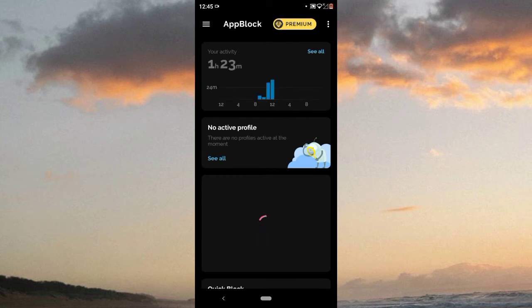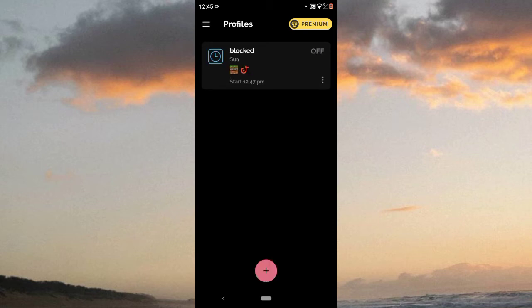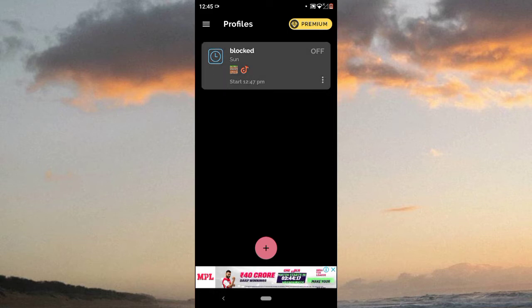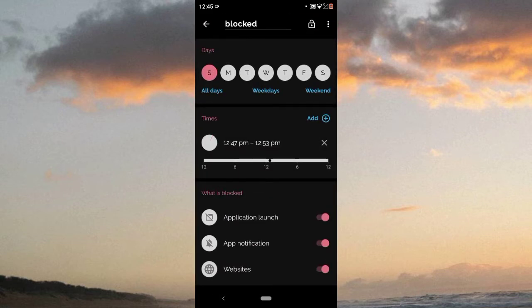Now it opens with this type of interface. Now tap on see all, then I set profile from 12:47. You can see here start 12:47, the apps Minecraft and .NET on Sunday. This is currently off, but after 12:47 it will be turned on. Just tap on it, so you can see its schedule. It is turned on 12:47 to 12:53.